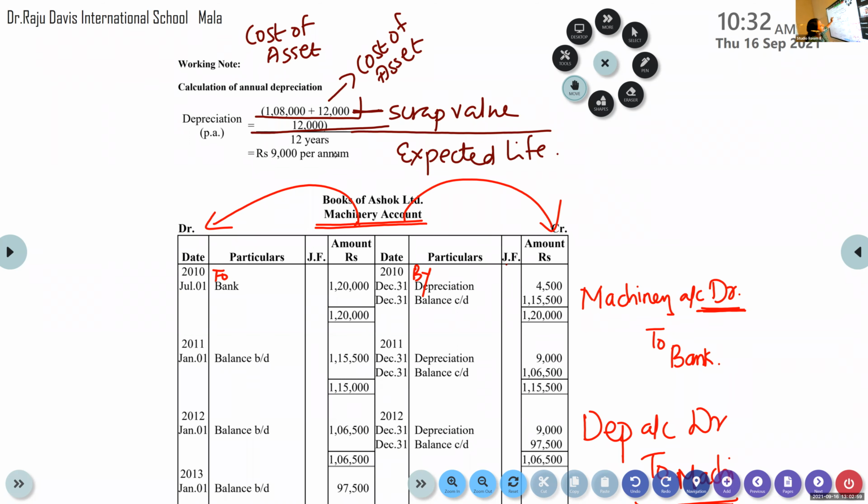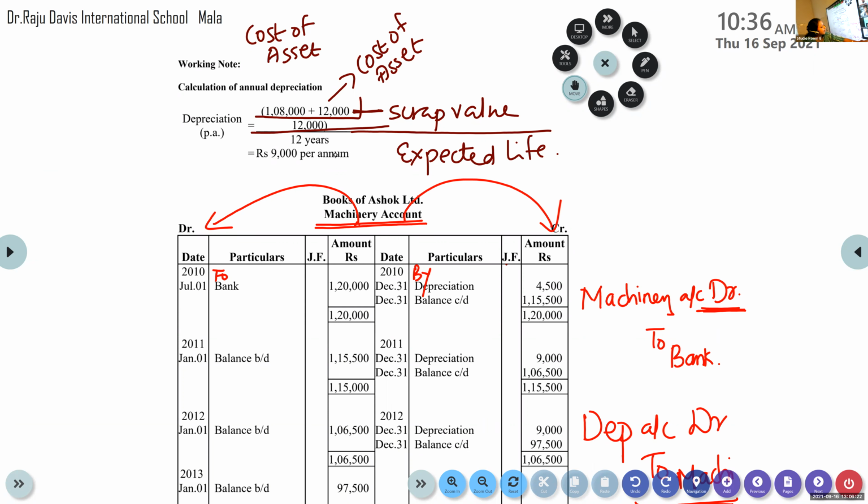This 9,000 is for 1 year, for the full year.